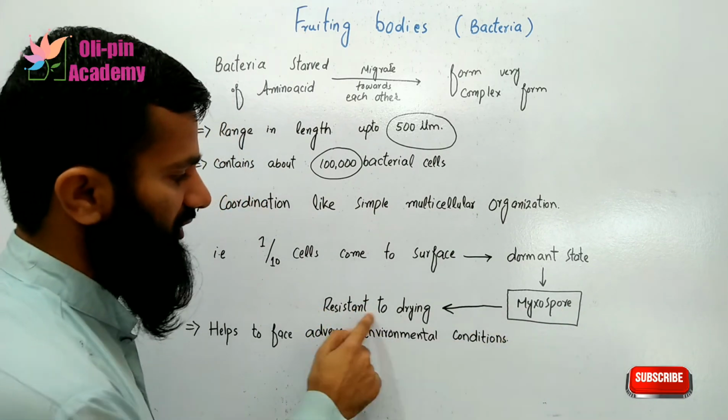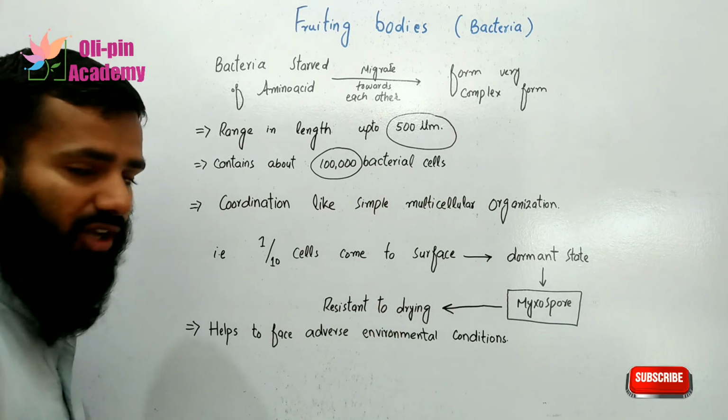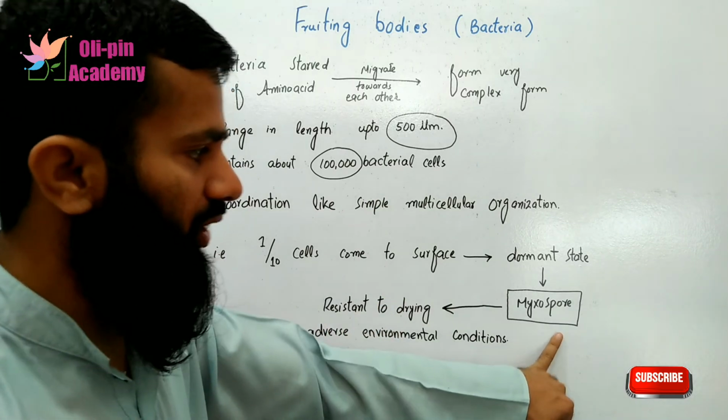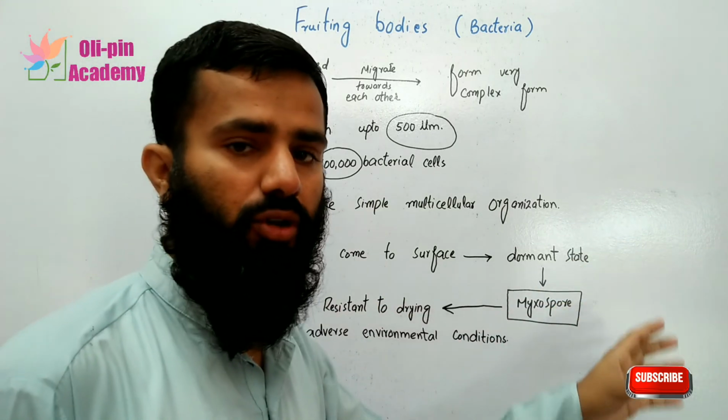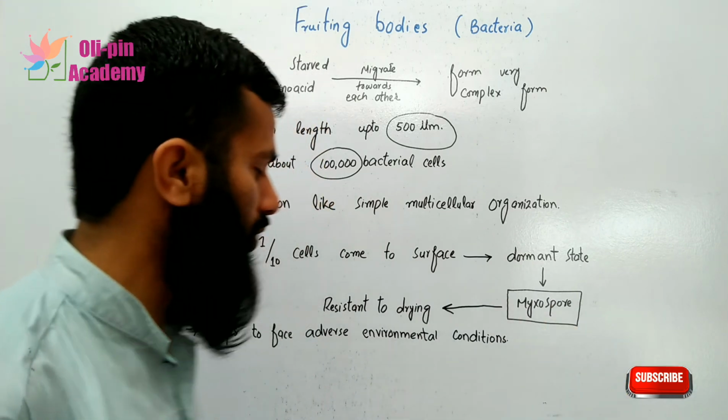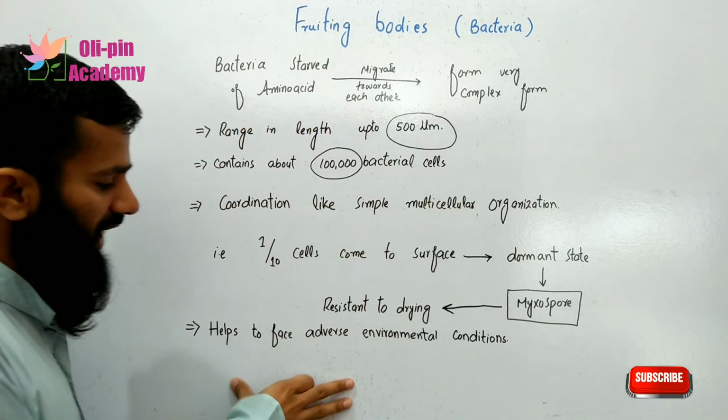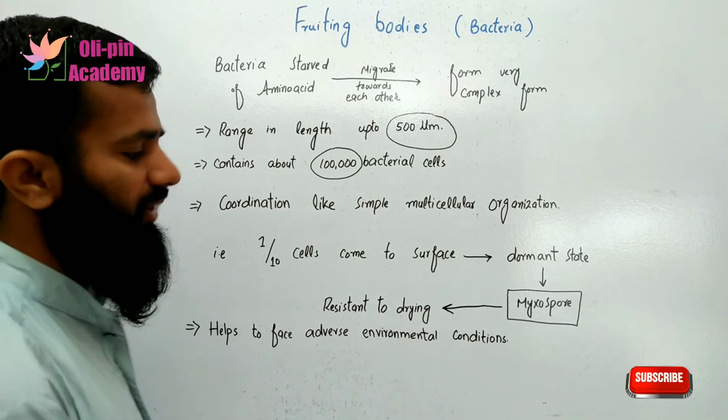This myxospore is resistant to drying, and because of the presence of myxospores on the surface of the fruiting bodies, these fruiting bodies help the bacteria to face adverse environmental conditions.